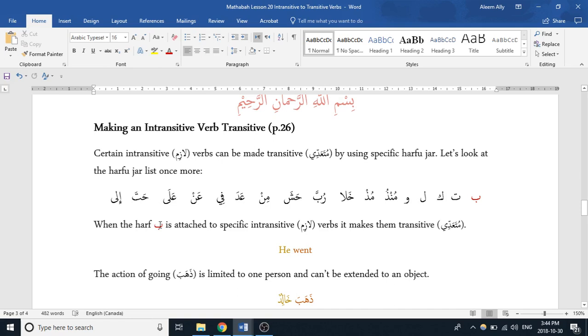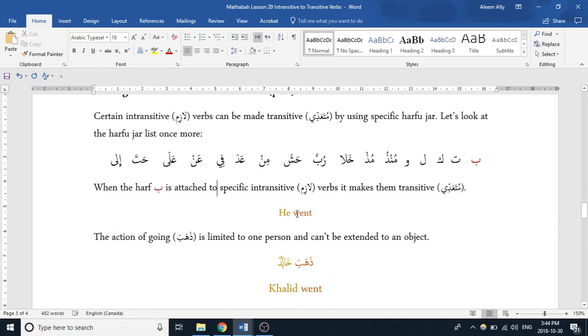So when the harf ba is attached to a specific intransitive verb, it makes it transitive, right? So let's look at an intransitive verb such as ذهب. ذهب means he went. If I said Khalid went, which would be ذهب خالد, we could take this action and actually extend it over to somebody.